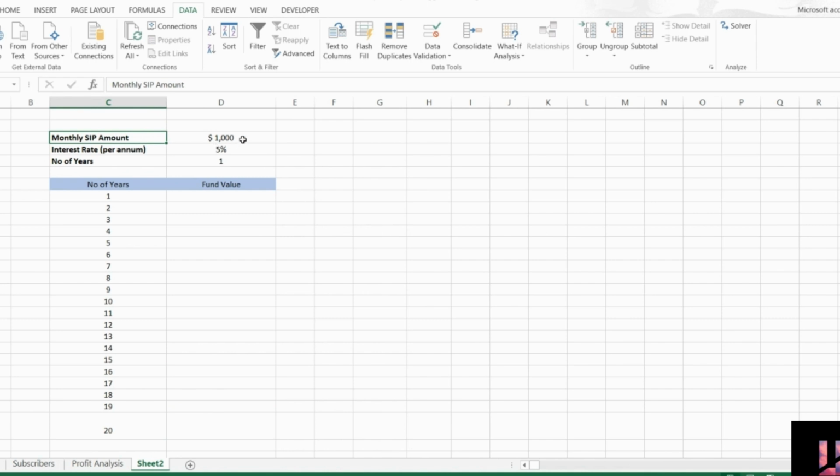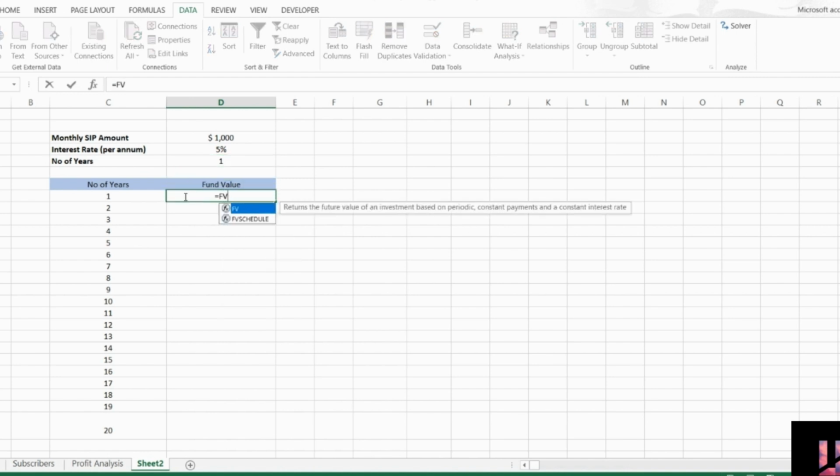Let's consider I am investing in one fund with $1,000 monthly SIP amount, which is giving me 5% rate of interest per annum. So I need to find out my fund value after every year so that I can plan my investment accordingly. To do this, we just need to calculate how much will be the fund value after 1 year. For calculation, we will use the FV formula, that is future value, which will take 3 inputs.